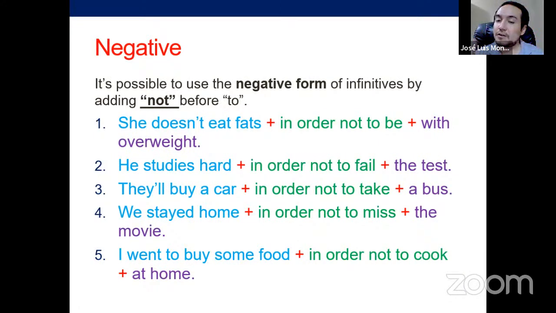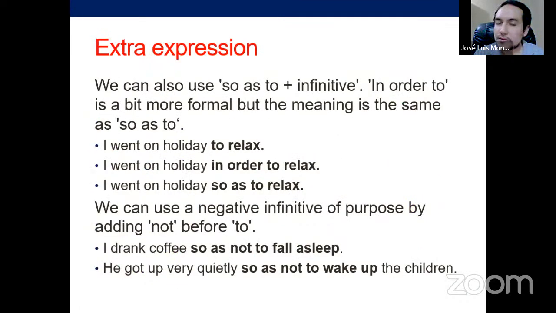He studies hard in order not to fail the test. They'll buy a car in order not to take a bus. We stayed home in order not to miss the movie. And I went to buy some food in order not to cook at home. So if that is clear, then that's everything we have to know about infinitives of purpose.